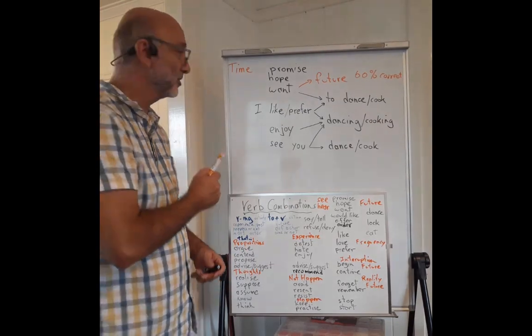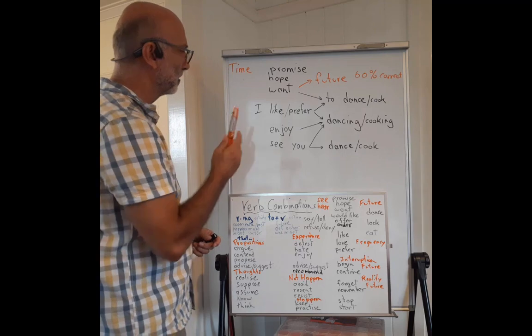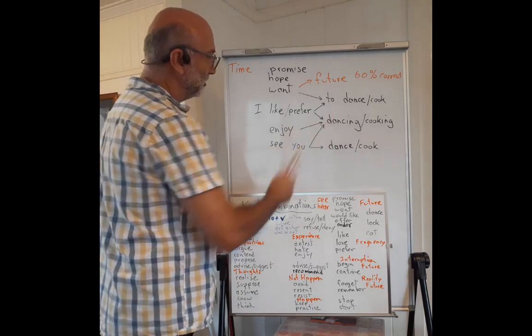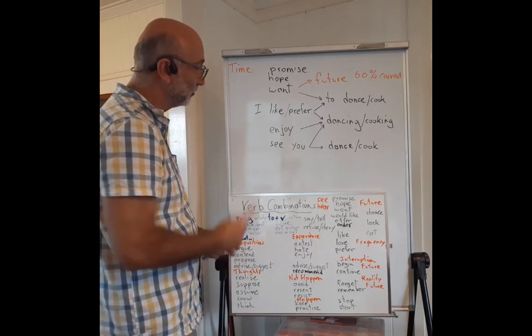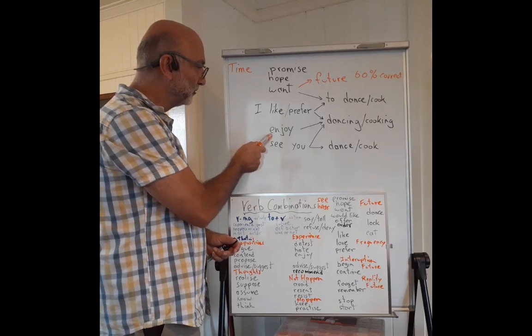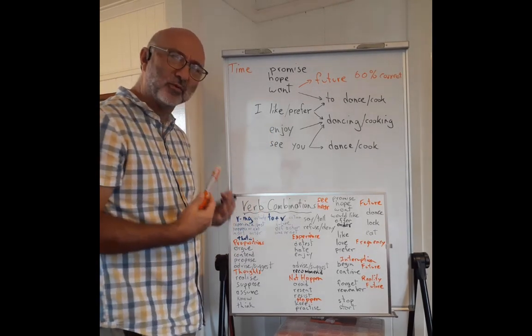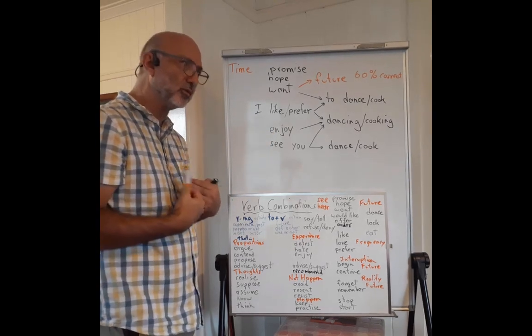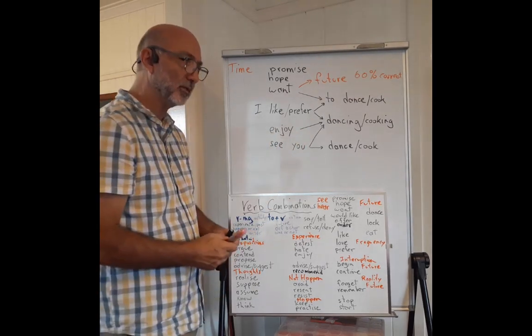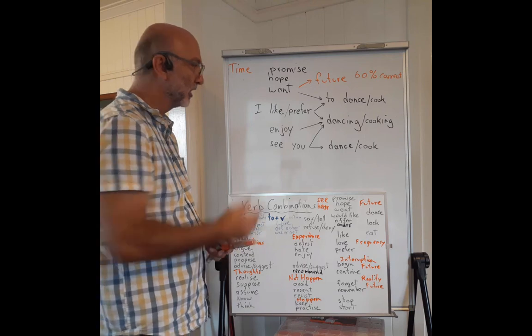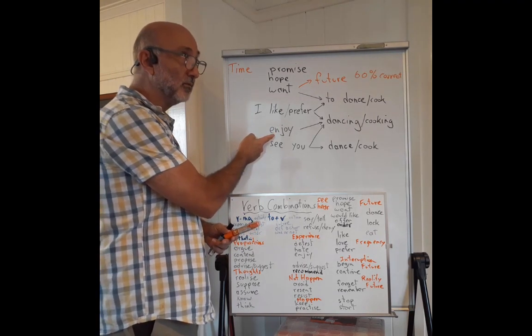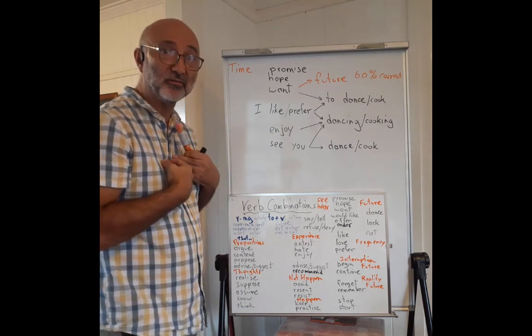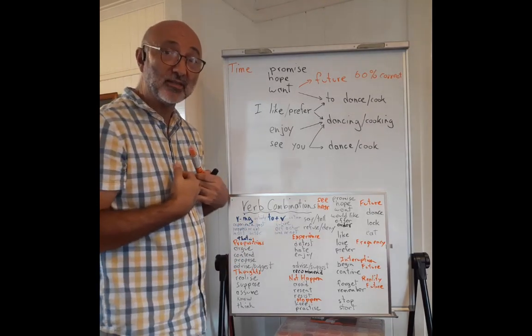Still thinking about time. I enjoy dancing. This verb enjoy. How do I know this is true? How do I know that I enjoy dancing? This is a verb describing a feeling. How did I get that feeling?